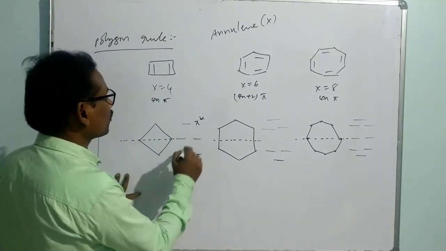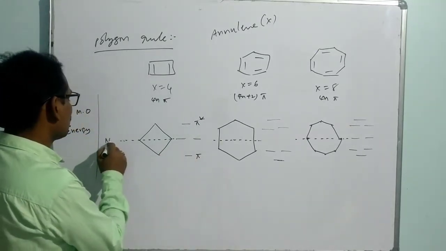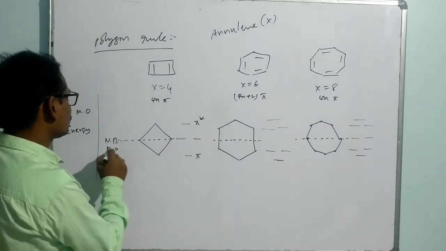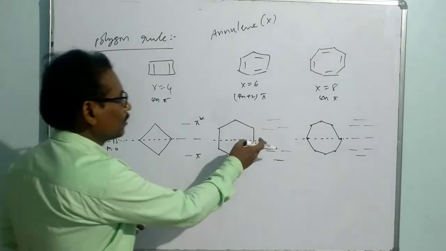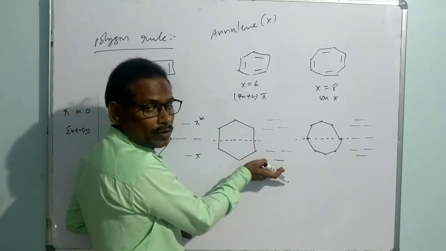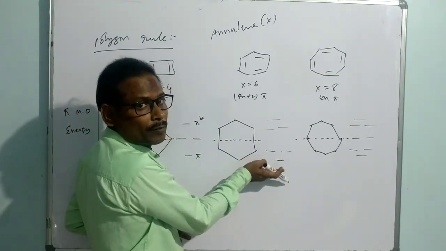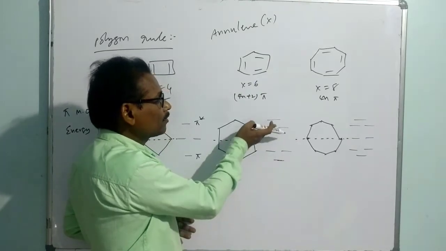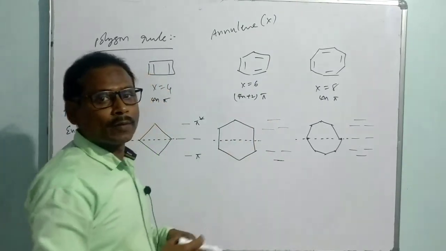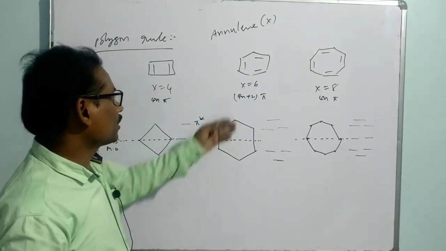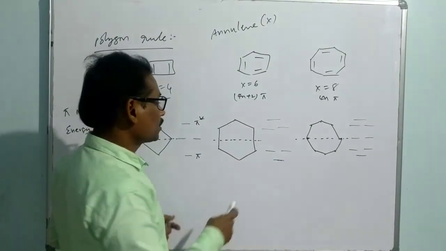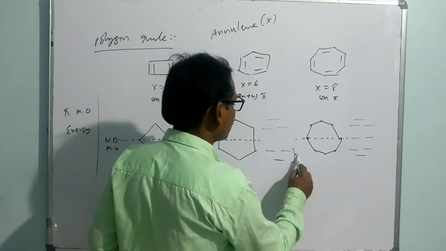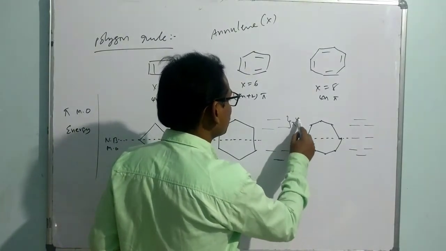The middle one is the non-bonding molecular orbital. This is the line: below it, wherever orbitals are present, they are called bonding molecular orbitals. Above that line, whatever orbitals are present, they are called anti-bonding molecular orbitals. In the case of a 4n+2 system, there is no question of a non-bonding molecular orbital. That's why this is called pi and this is called pi star.